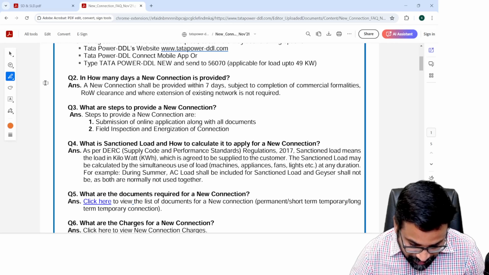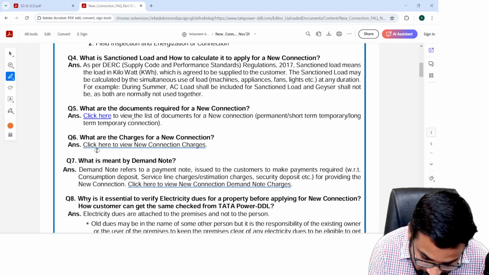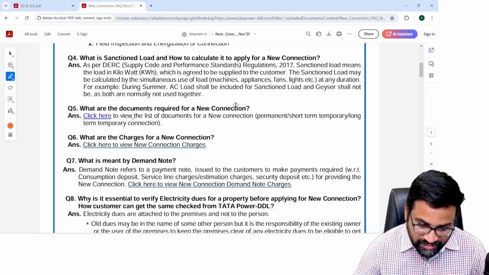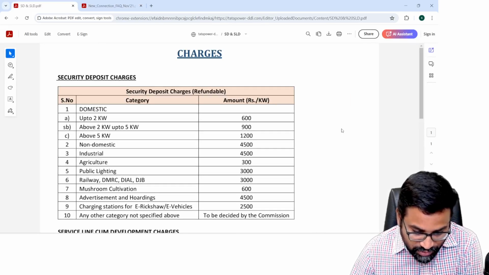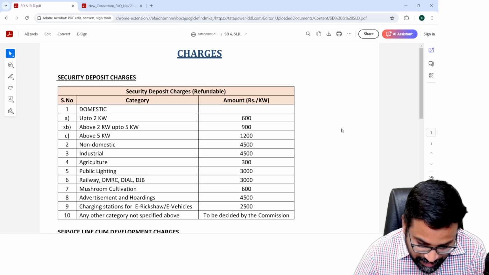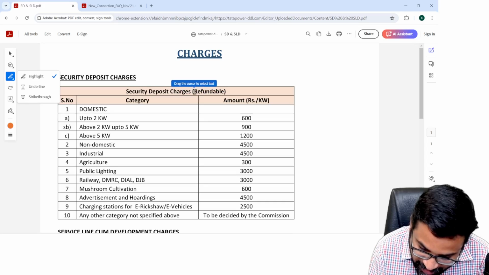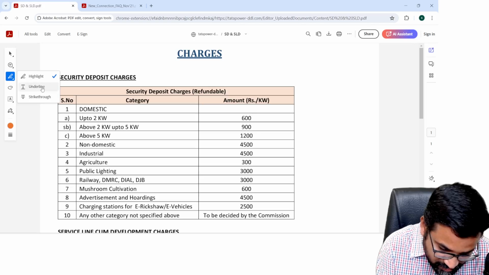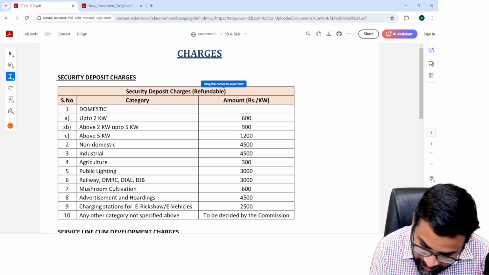Here you see, what are the charges for new connection? If I want to take a new connection, here you see the security deposit charges. And it is refundable. Please understand, this is refundable, security deposit charges.